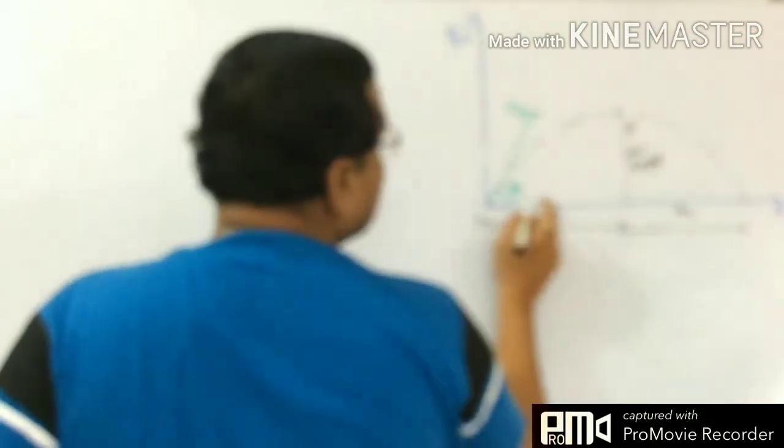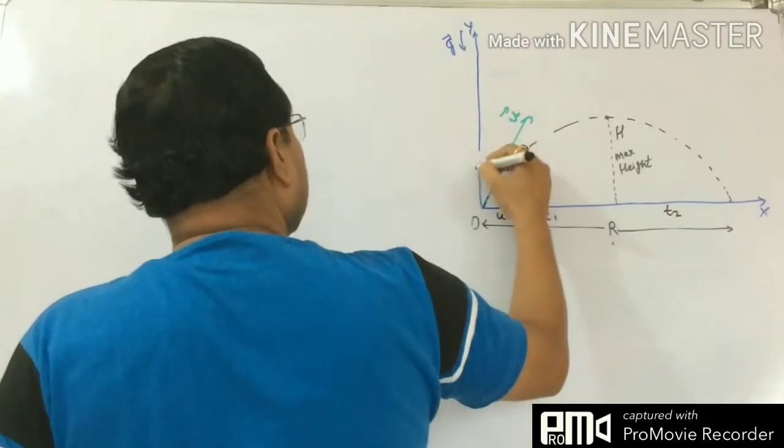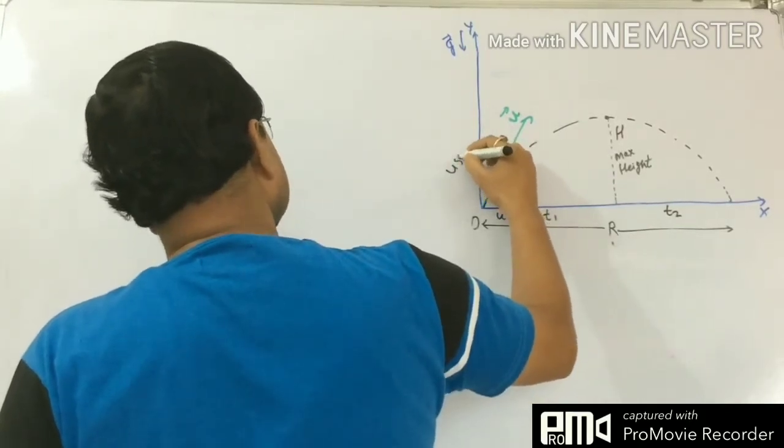So here we have u cos theta, and in this direction we have u sin theta.